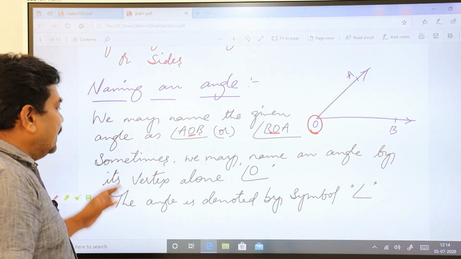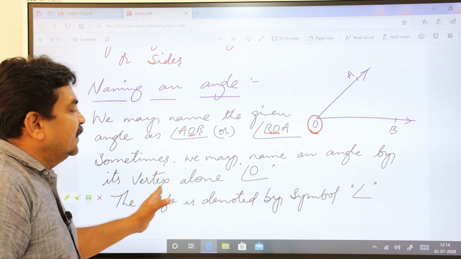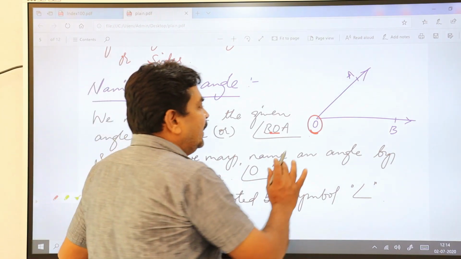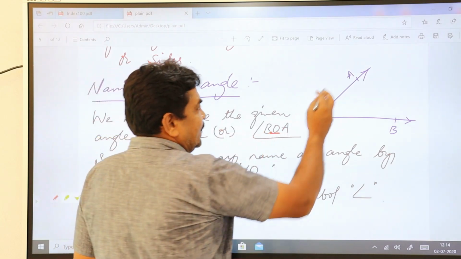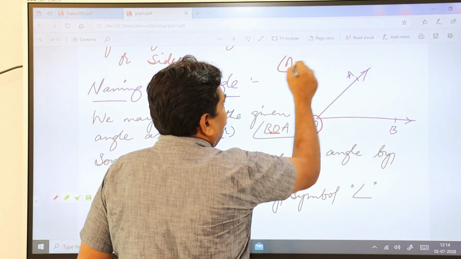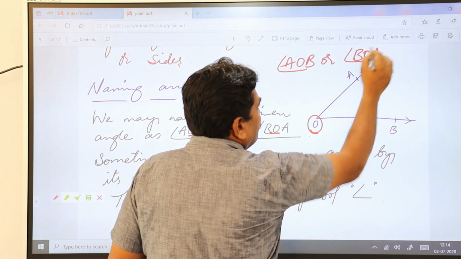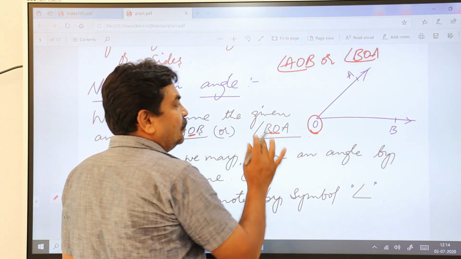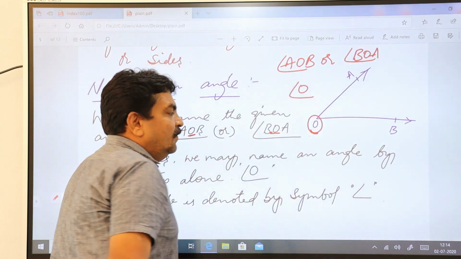Sometimes we may name an angle by its vertex alone. We can represent this in two ways. We can represent it either as AOB or BOA, and the second method is to represent the angle only by the vertex point.